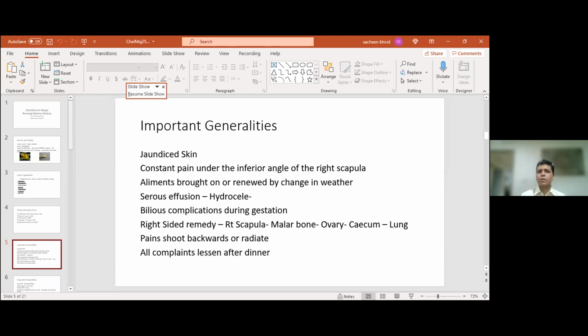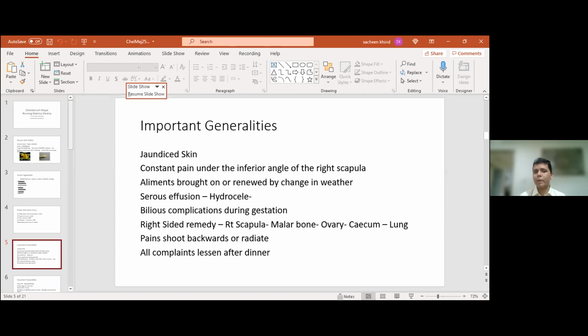Okay, thanks. So in Chelidonium, in the old books, we have just one line in italics: bilious complications during gestation. It is a distinctly right-sided remedy. So you have the right scapula, the right malar bone, the right ovary, the cecum, okay? And the pains characteristically, and I think this is very important to remember, the word radiation has to come because there is berberine present. So from a spot, things radiate. But Chelidonium has a peculiarity of pain shooting backwards. This is a very important characteristic to remember.